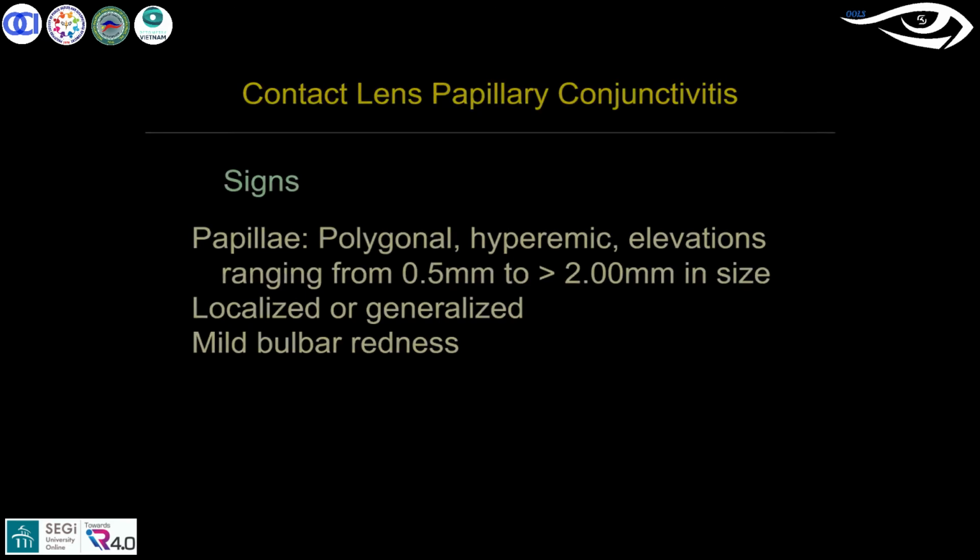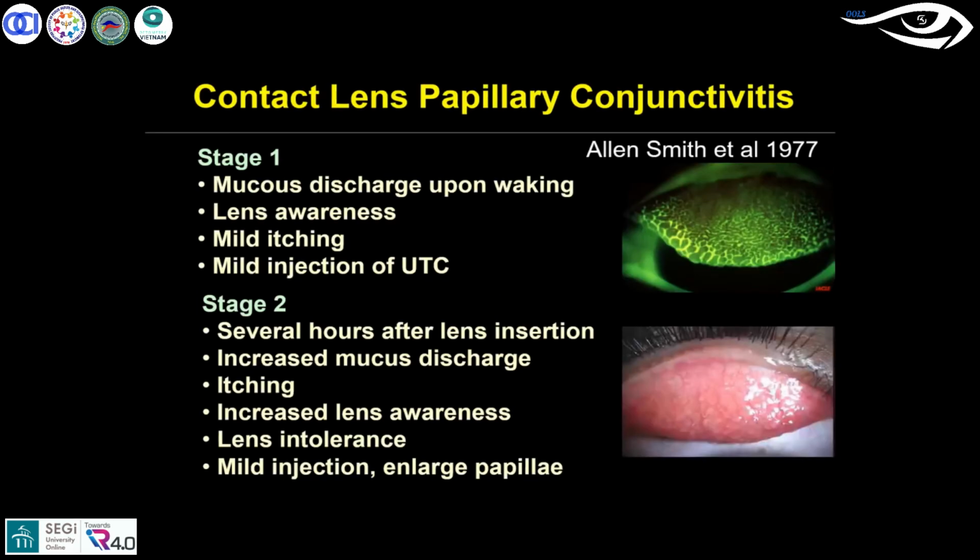Allan Smith has described each stage, what symptoms you will find. A better understanding to treat CLPC is to go by the stages or grades. That gives a better understanding of when to give the proper treatment. For stage 1, what are the symptoms, what are the signs you tend to see, and how you go into the management. Similarly stage 2, stage 3, stage 4. I'm going to discuss each one in detail now.